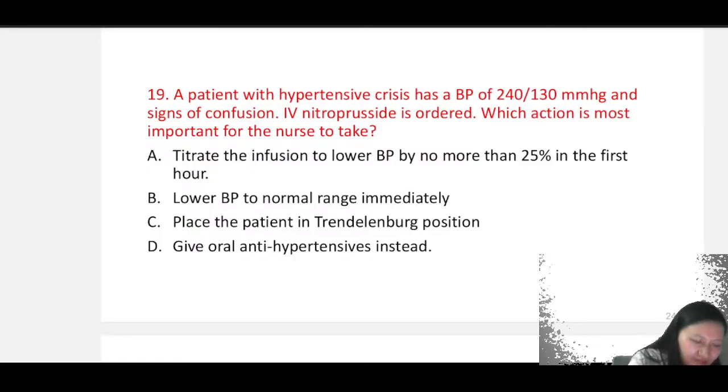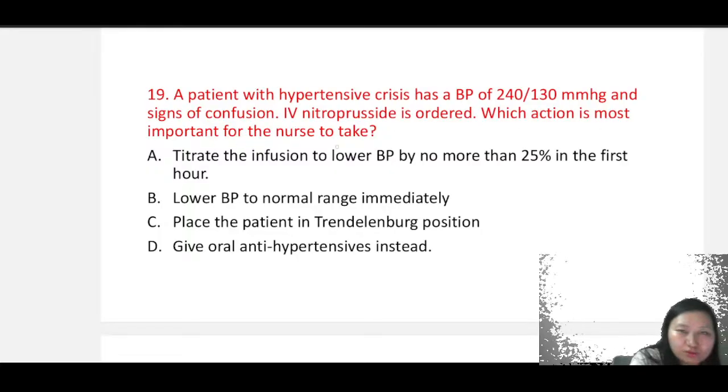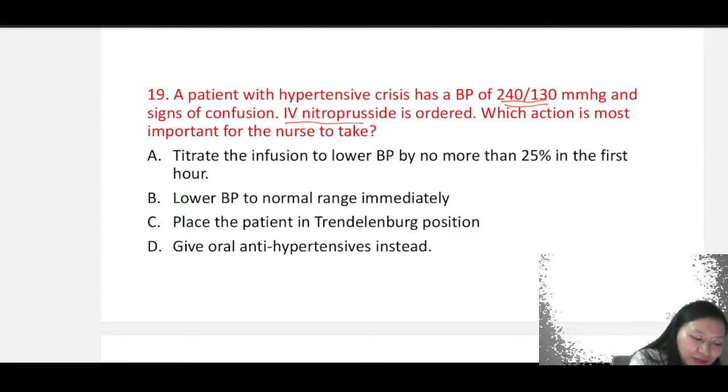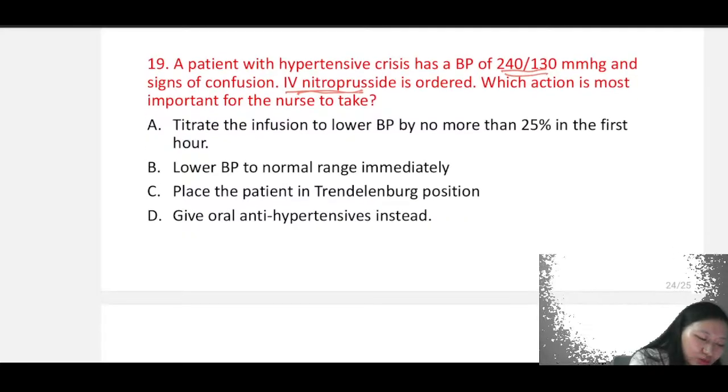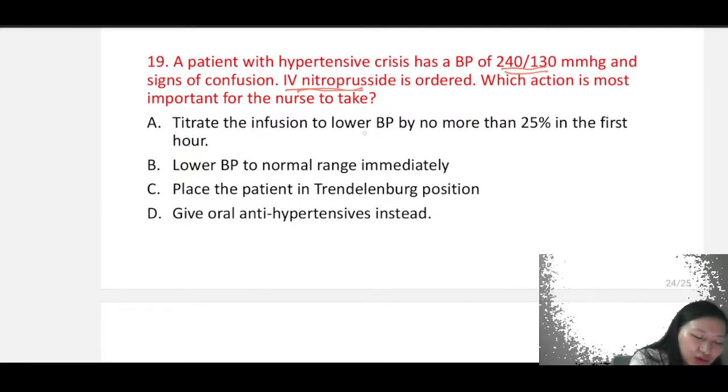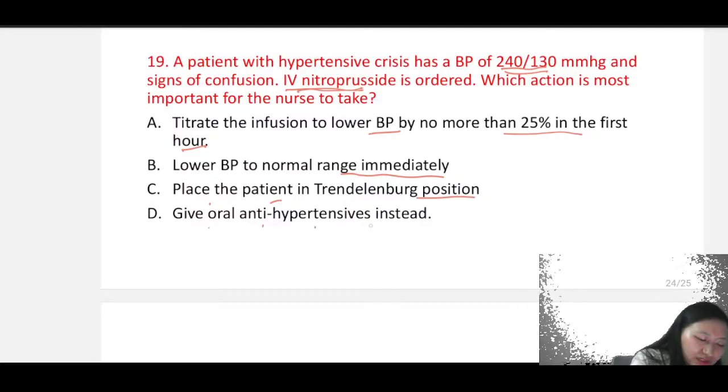The patient with hypertensive crisis has a BP of 240 by 130 mmHg and a sign of confusion. IV nitroprusside is ordered. Which action is most important for the nurse to take? The BP is 240 by 130. This is a hypertensive crisis we're talking about, and IV nitroprusside is already ordered. Which action is important for the nurse to take? Titrate the infusion to lower BP by no more than 25% in the first hour. Lower the BP to normal range immediately. Place the patient in Trendelenburg position or give oral antihypertensives.